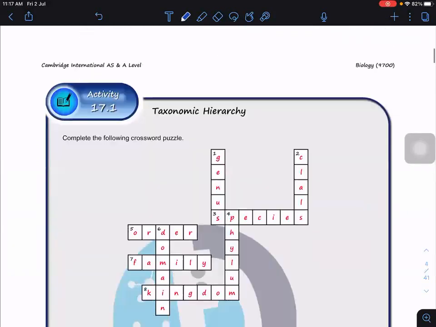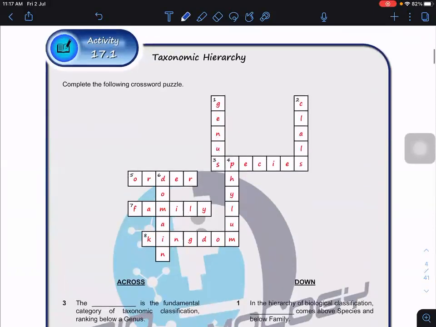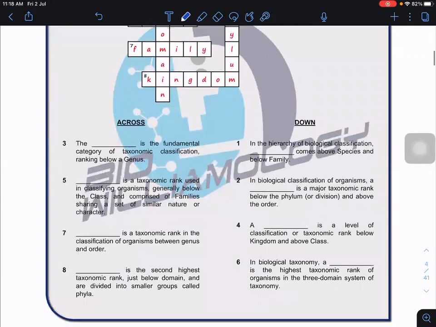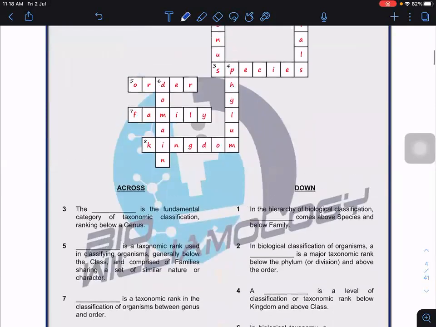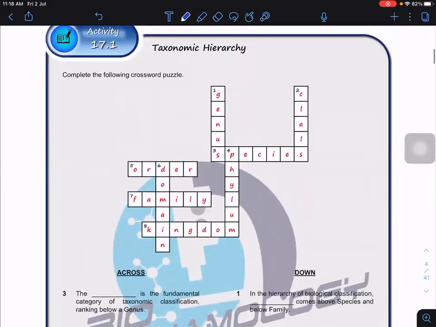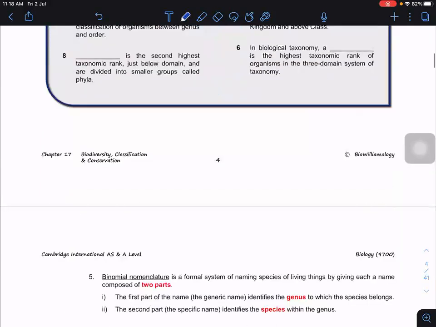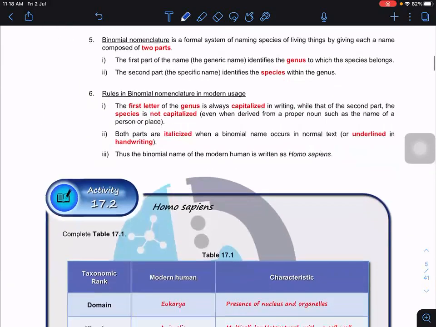Okay, so this one you can try at home. It's very simple. Across and down is according to the ranking. We have 8 here. So this is the answer. Later, after you have done, you can check your answer.